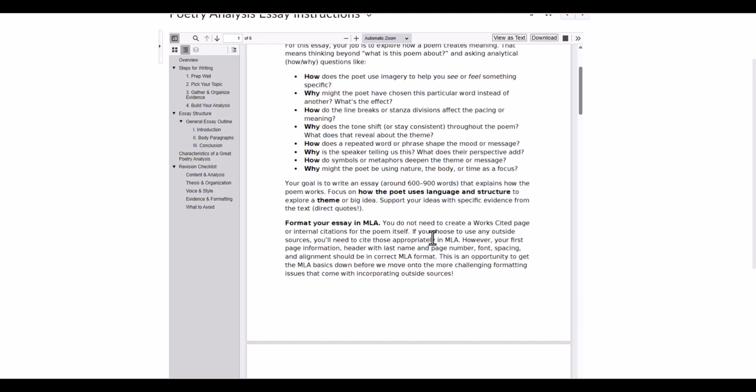Format your essay in MLA. For this one you don't need a works cited page because we're all looking at the same poems and you're not incorporating outside research. So really you just want to look at your MLA first page here.